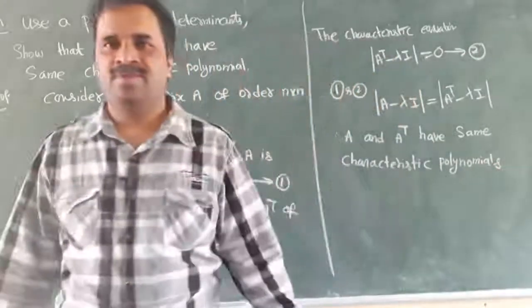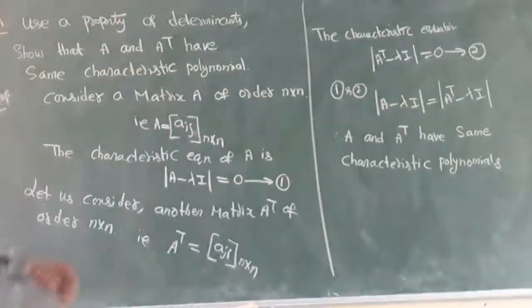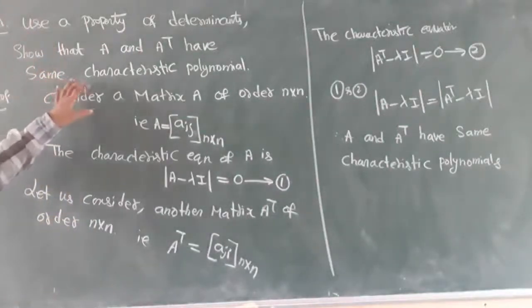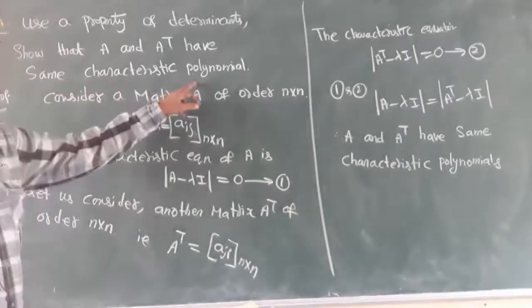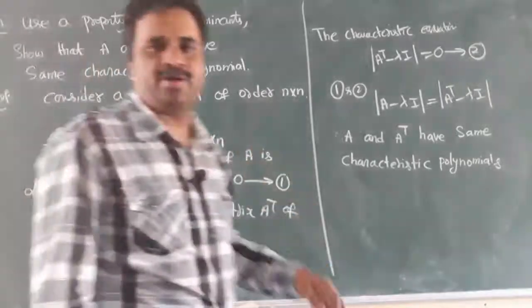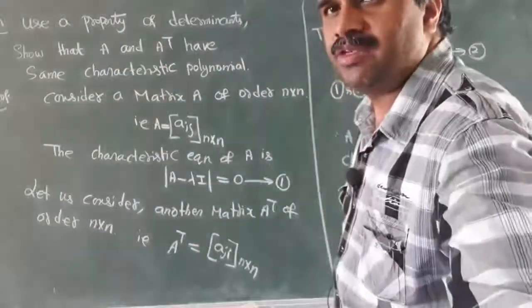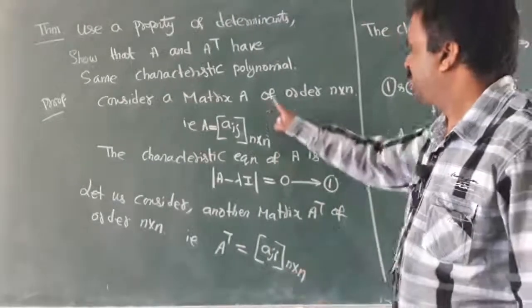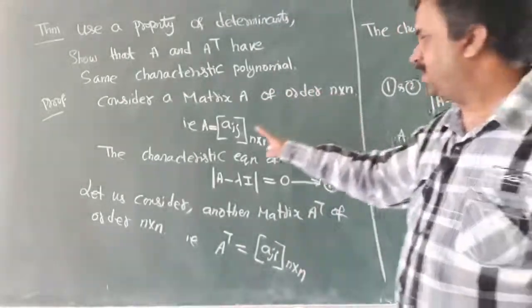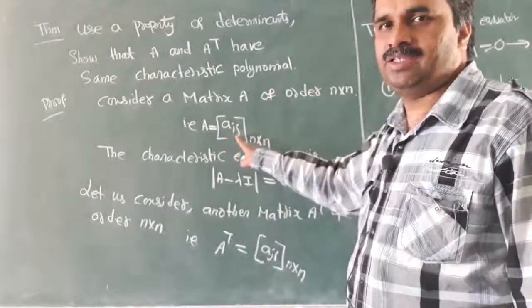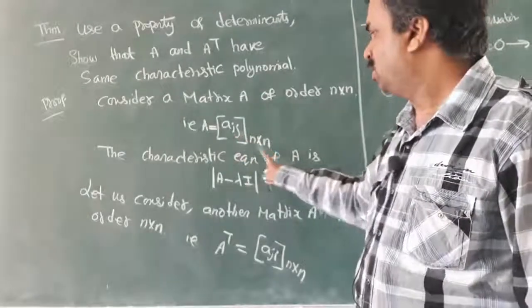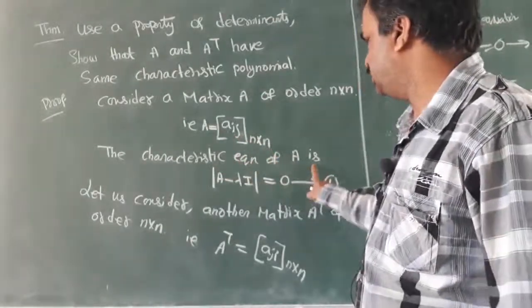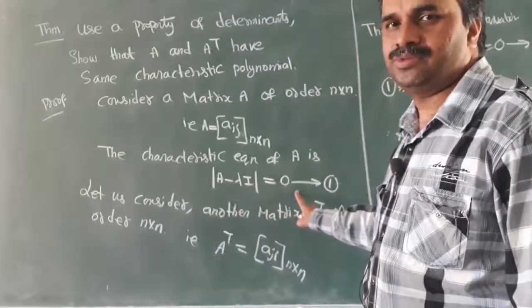That's all. Very simple. We have to use a property of determinants. We have to prove that A and A transpose have the same characteristic polynomial. First, I consider a matrix of order n by n, aij, each element represented with aij of order n by n. Obviously, the characteristic equation of A is |A minus lambda I| equal to 0.